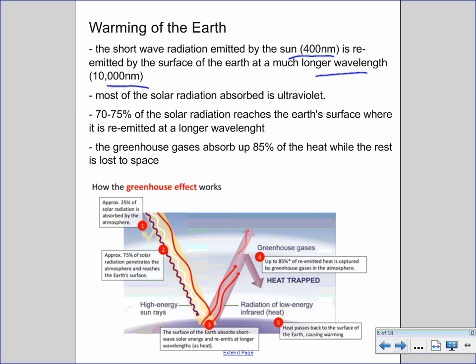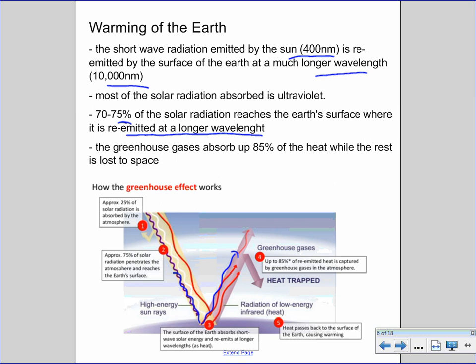Much of the solar radiation that gets absorbed is ultraviolet. About 75% of that solar radiation does reach the Earth's surface, where it does get absorbed and then gets re-emitted at a longer wavelength. So you have this shortwave radiation coming in, it gets absorbed by the Earth's surface, and the surface then re-emits that energy as longer wave radiation.